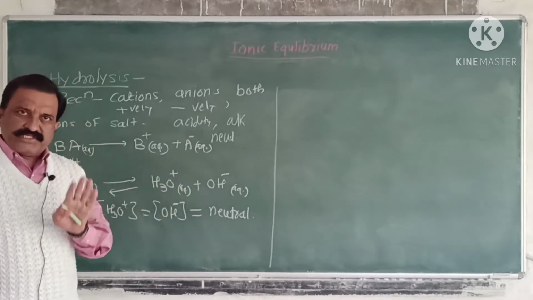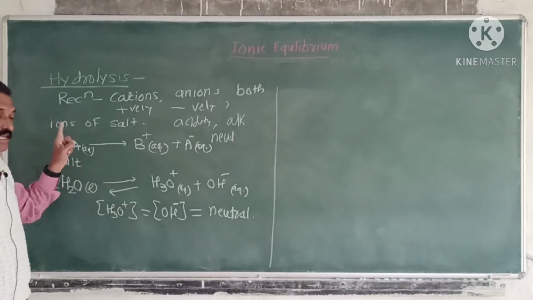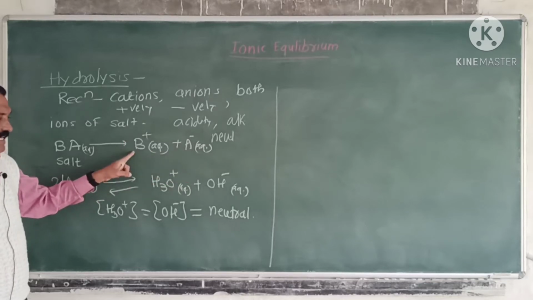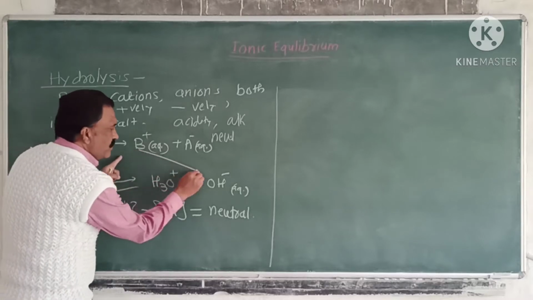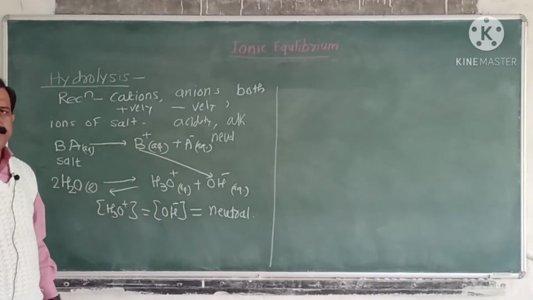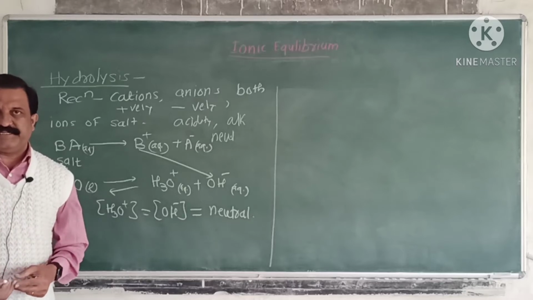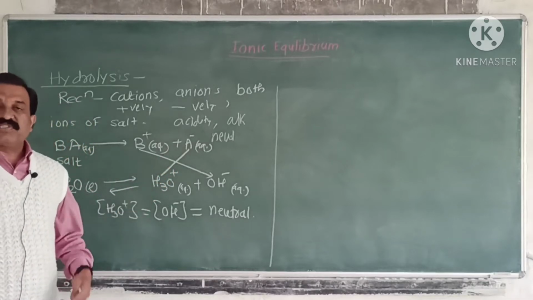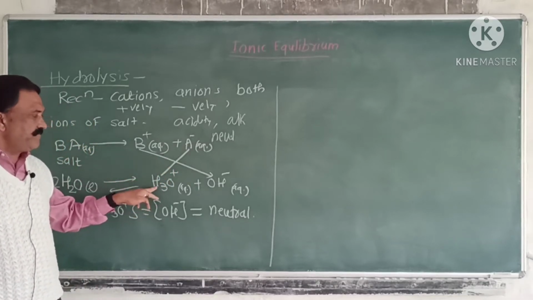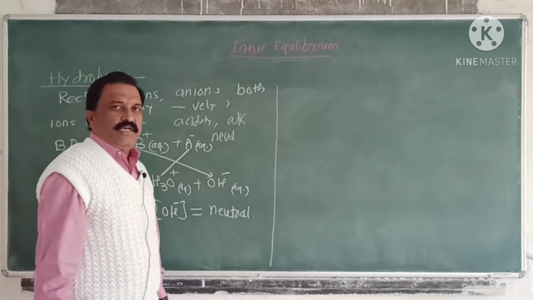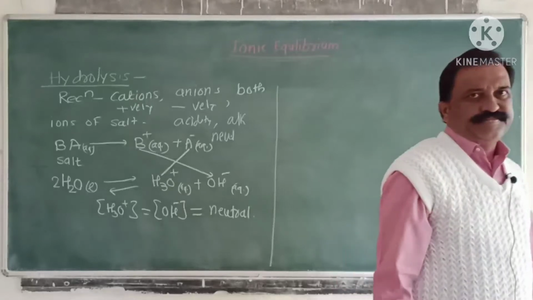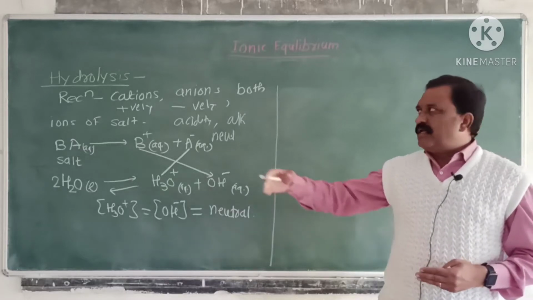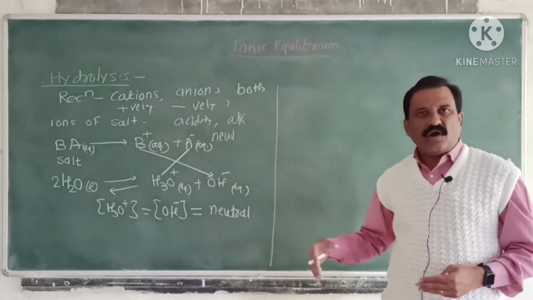Okay? At the same time, a solution of salt contains B plus and A minus ions. These cations can combine with OH minus ions and the solution becomes basic in nature. Anions of some salts combine with H3O plus ions, and a hydrolysis reaction can occur.